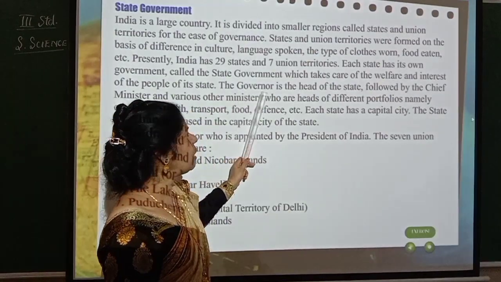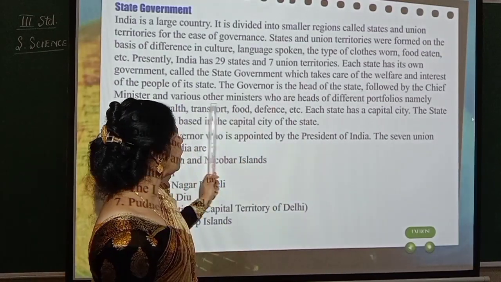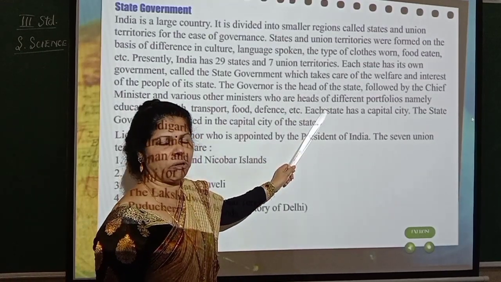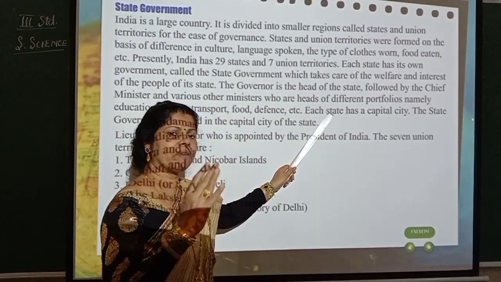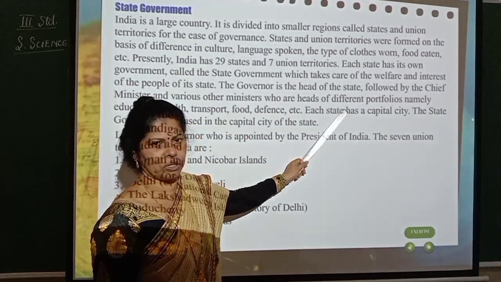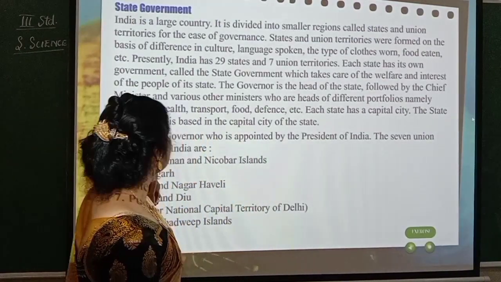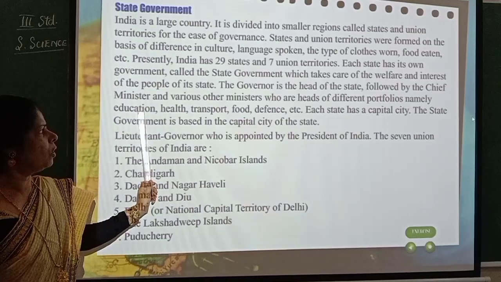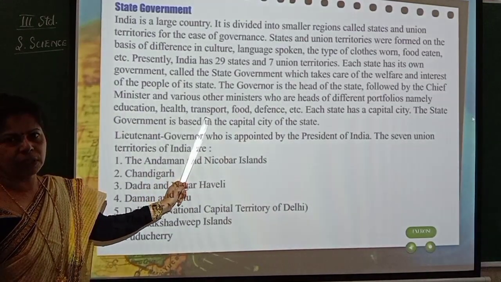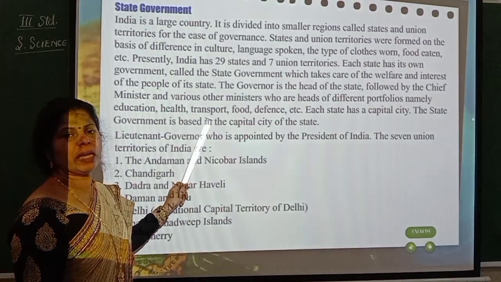So what happens? The governor is the head of the state, followed by the chief minister and various other ministers who are heads of different portfolios. Portfolios means the work which is assigned to them, in which field it is. That is called portfolios. So different portfolios, namely, these are the works. Education is one portfolio, health, hospitals and clinics, all those things. Transport, it's all means of transportation, vehicles.